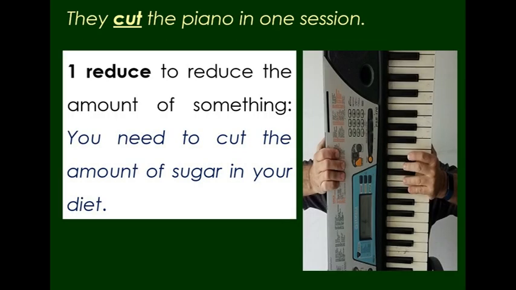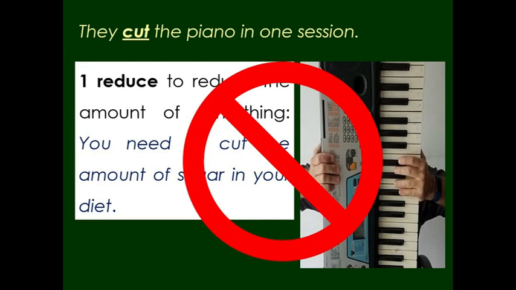But what happens if that word has more than one possible meaning? Let's see some examples. To illustrate this strategy, we have put the word cut in the context of the sentence, "They cut the piano in one session." Possible meaning one in the dictionary is to reduce the amount of something, like in the sentence, "You need to cut the amount of sugar in your diet." But it doesn't look like the correct meaning, so let's take a look at another possibility.